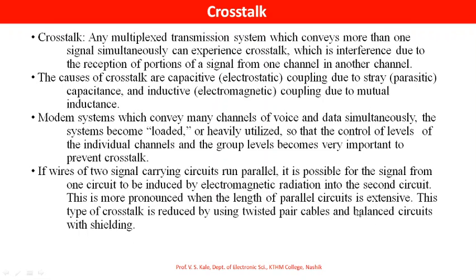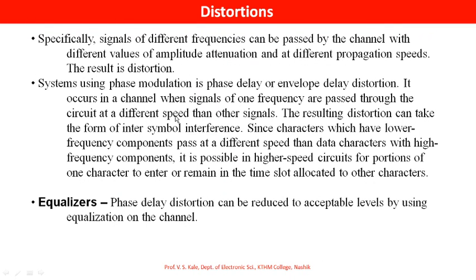Balanced circuits can be designed by using transformers. Without running two conductors parallel, we can use a twisted pair, so cancellation of crosstalk signals will be there. So crosstalk can be reduced by using such a balanced circuit as well as twisted pair and with shielding. This is about crosstalk. Let us see about the distortions.